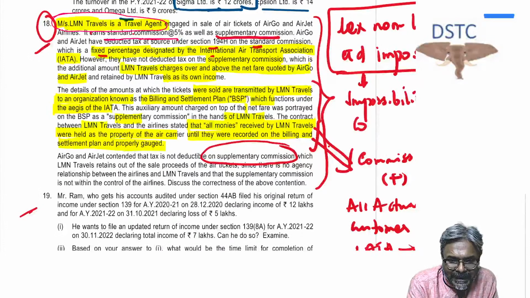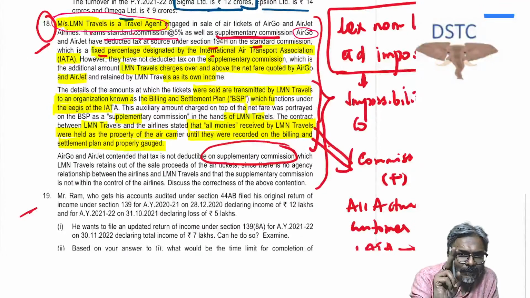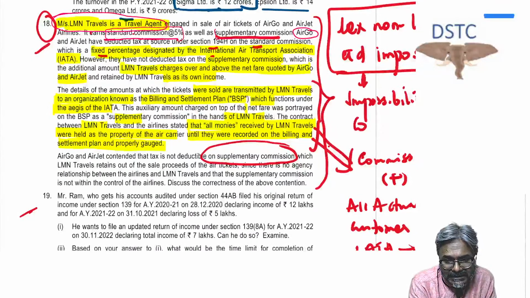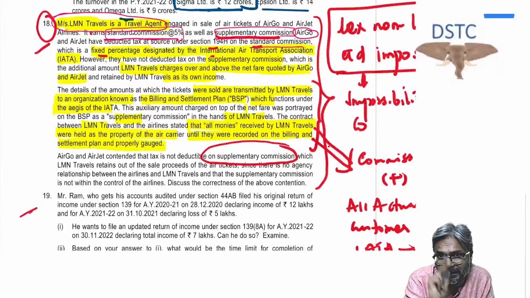So the airline was paying two commissions, the standard commission and the supplementary commission. Now the airline company was deducting the TDS only on the standard commission, but not on the supplementary commission.